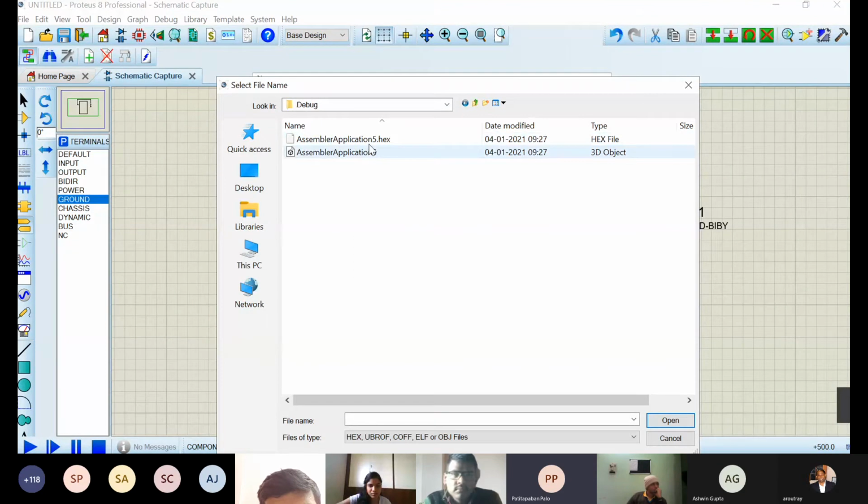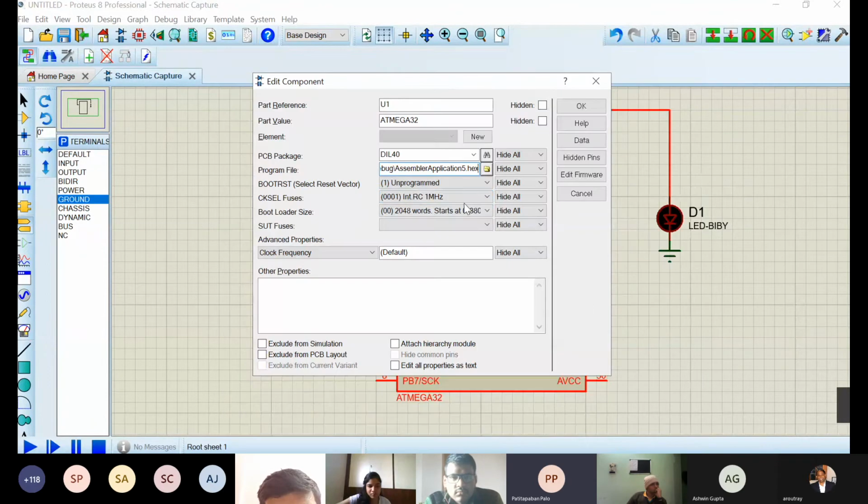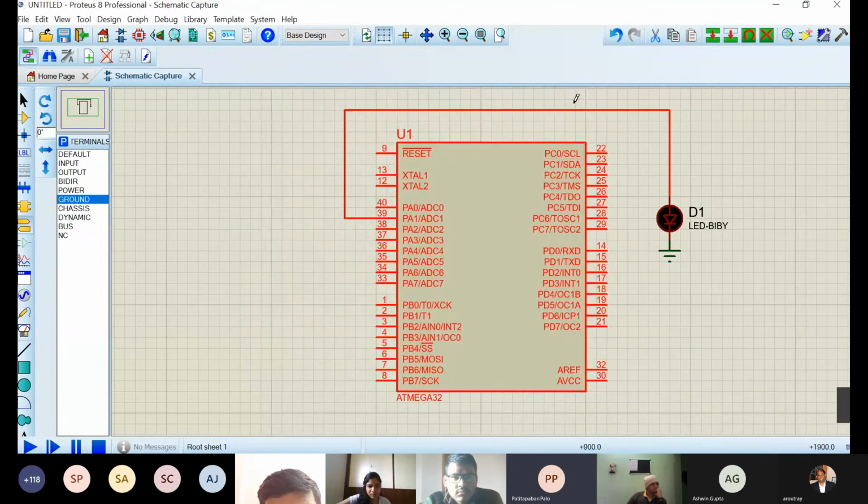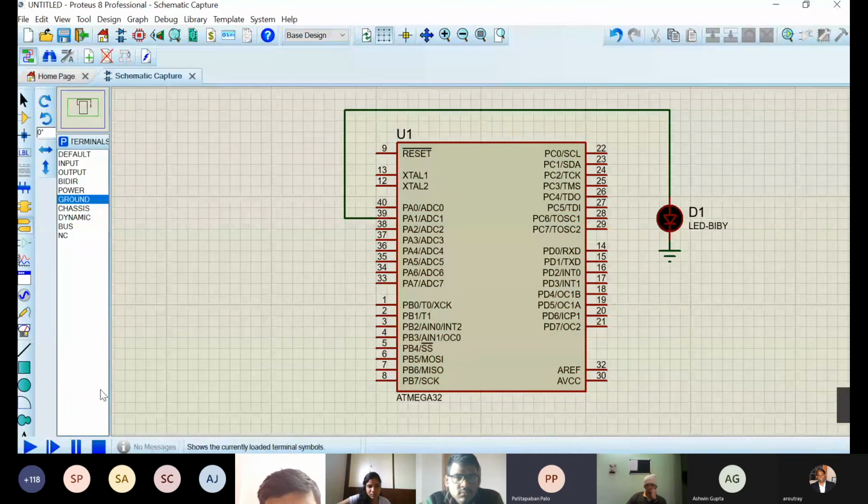We had gone to the debug, and I have chosen this hex file over here. Okay, so now when I load the hex file here into the Proteus, I can check how my circuit works. So to run it, on the bottom left there is an option for running the program, so running the simulation. When I am running the simulation, you see the LED is blinking.